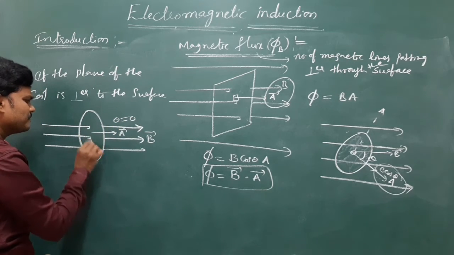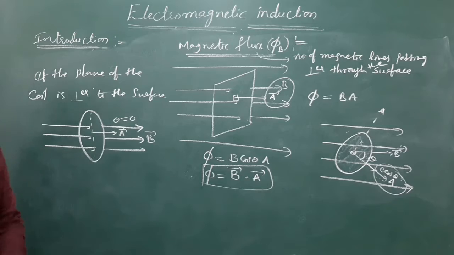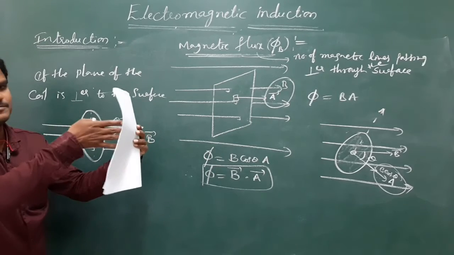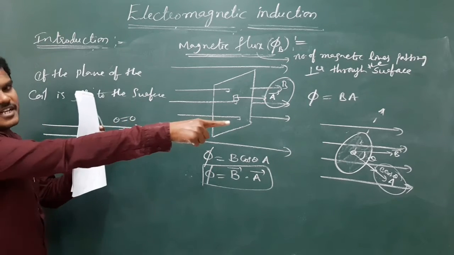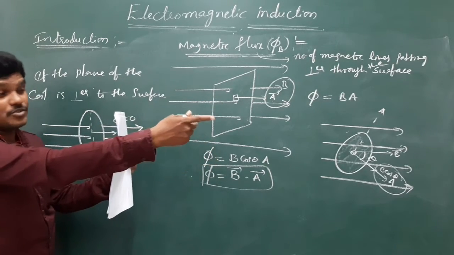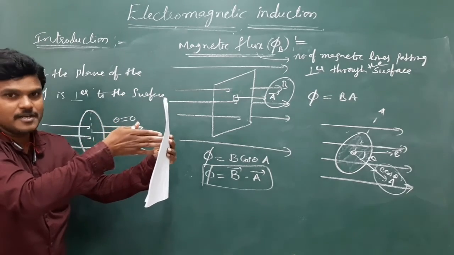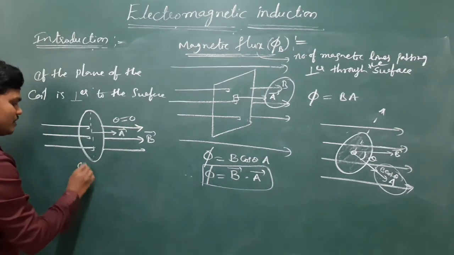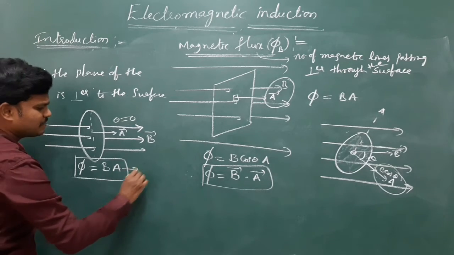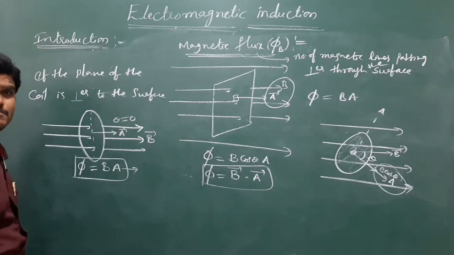Area and magnetic field are both parallel, the field lines being perpendicular to the plane of the coil. Here theta is 0, so the flux is BA cos 0, which is BA. So the flux is maximum when the field lines are perpendicular to the plane of the coil.